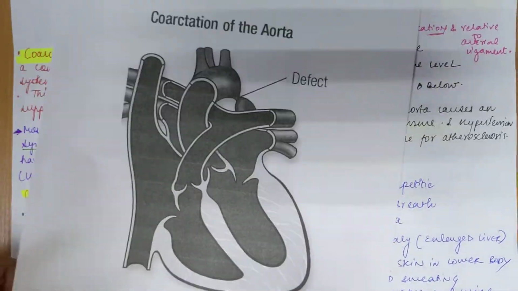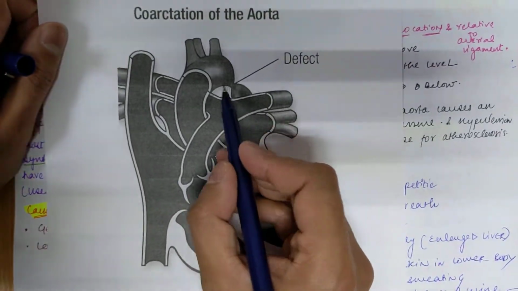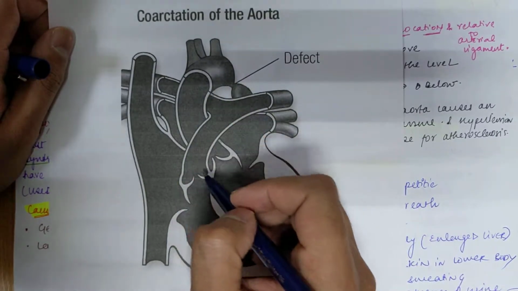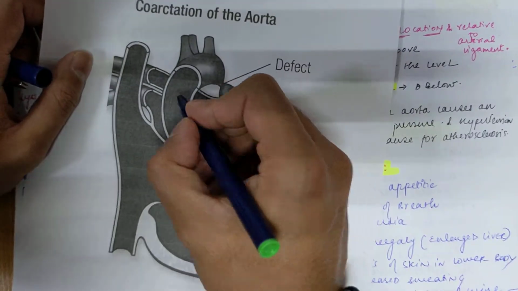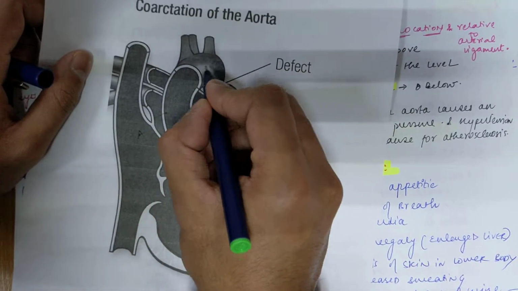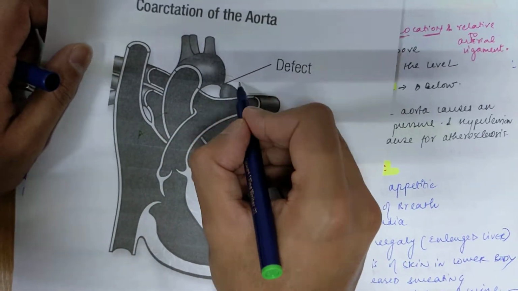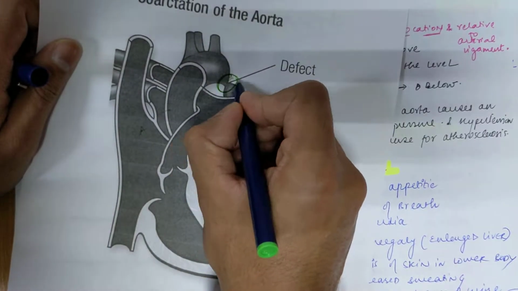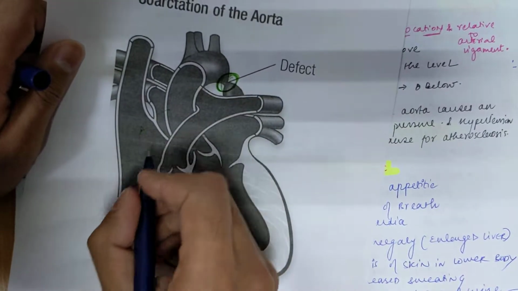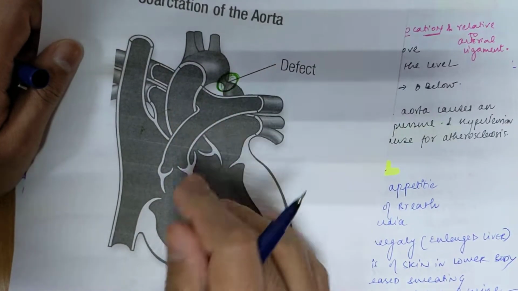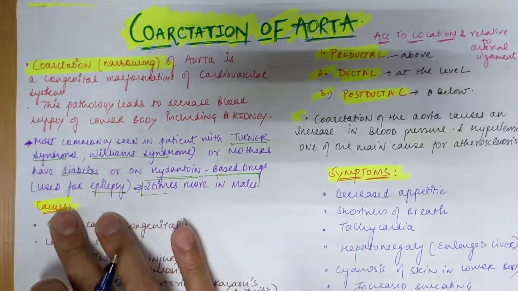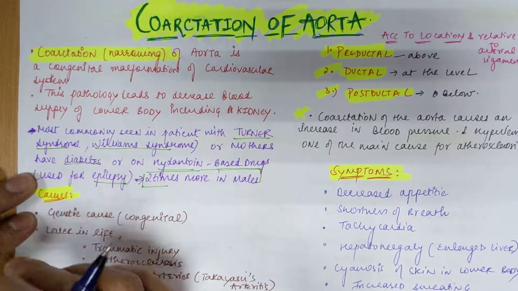In this diagram you can see what coarctation of aorta is. This is your aorta, this is the descending aorta, and this one is your ascending aorta. From the heart, this one part is ascending, and this is your arch of aorta, and after that comes your descending aorta. In this you can see there is narrowing here. This is actually the defect which is present by birth. This narrowing further leads to a decrease in the blood pressure in the lower part of the body. So that is the main cause.